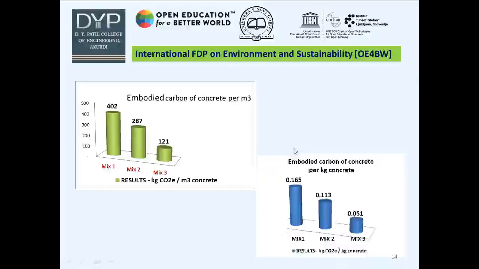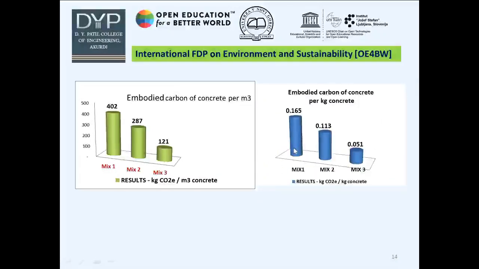Let us conclude by this graph. Here, as per the mix proportion, the emission goes on decreasing. In the first mix, we consider only OPC. In mix 2, we have taken two types of material, OPC with chemical admixture, and in mix 3, the combination is cement, chemical admixture and fly ash, which gives less emission to the environment.